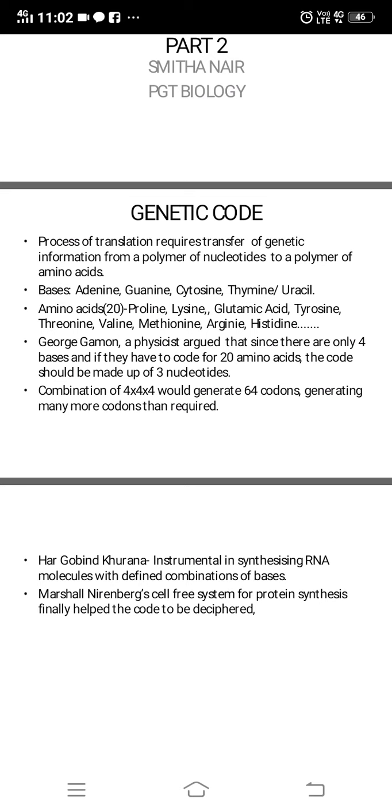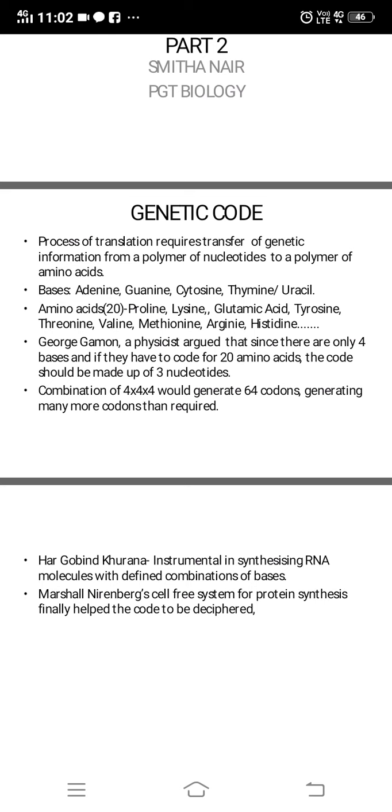So bases, how many bases are there? There are 4 types of bases: adenine, guanine, cytosine, thymine for DNA, and uracil for RNA. Now amino acids, there are 20 types of amino acids. So for 4 bases, if each base coded for one amino acid, only 4 amino acids would be coded. But there are 20 amino acids. So first an experiment was done with two bases together. With two bases, it was found that only 16 amino acids could be coded.